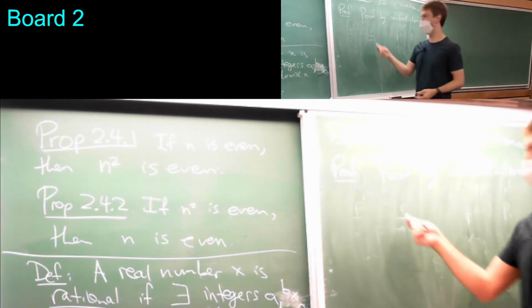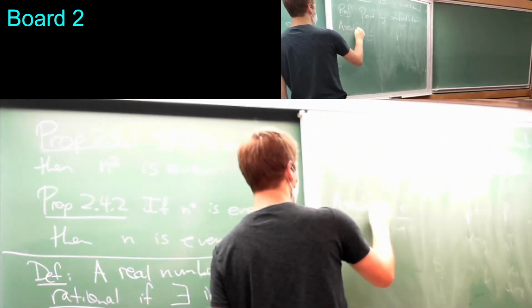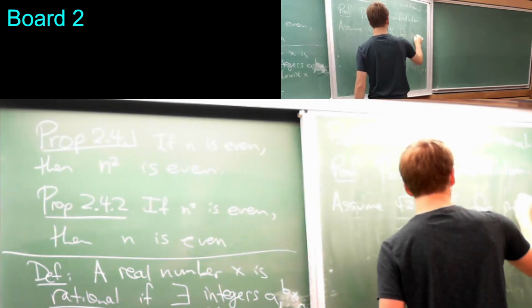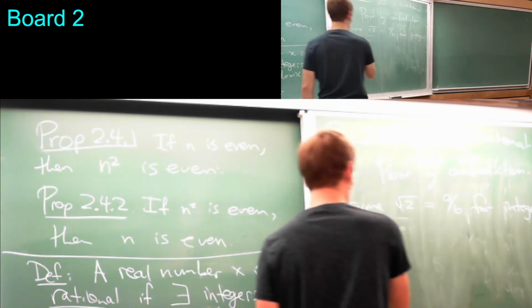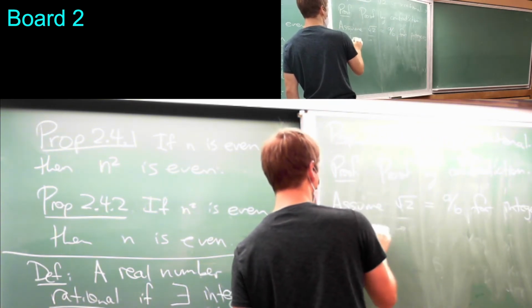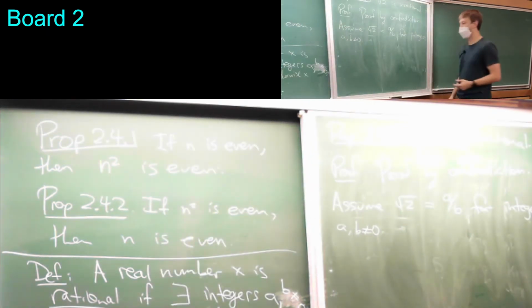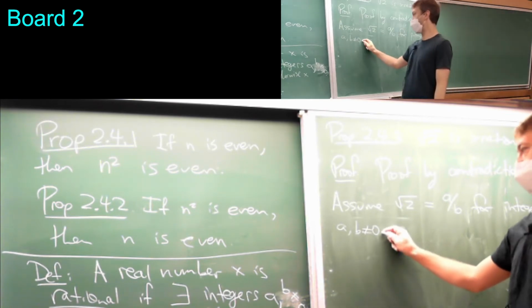So in a proof by contradiction, we're going to assume that root 2 is rational. So root 2 is a over b for integers a and b, where b is not 0, and we want to get to a contradiction from this. Now here's one thing we can assume.